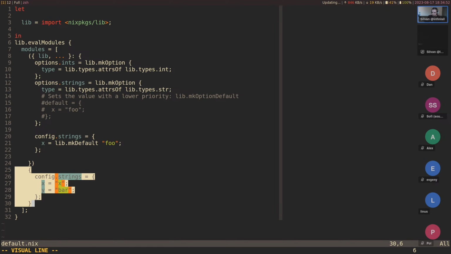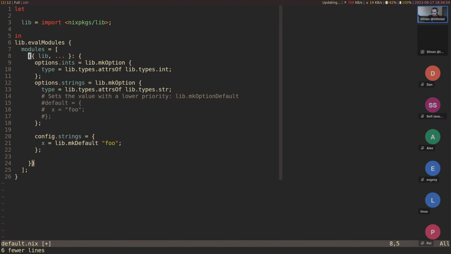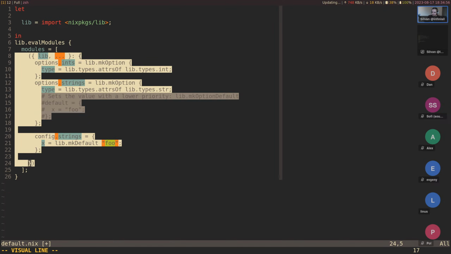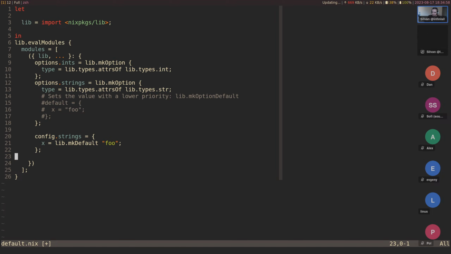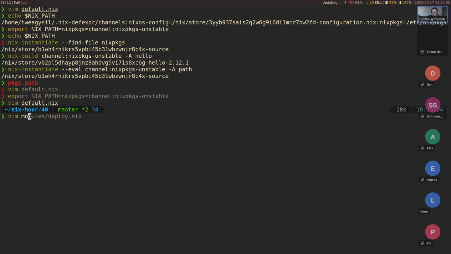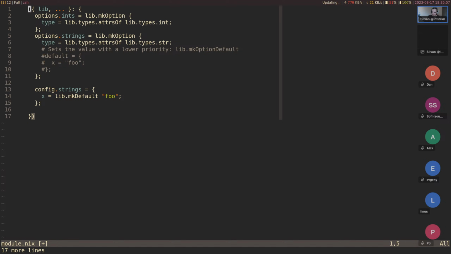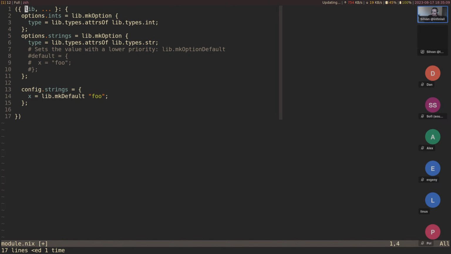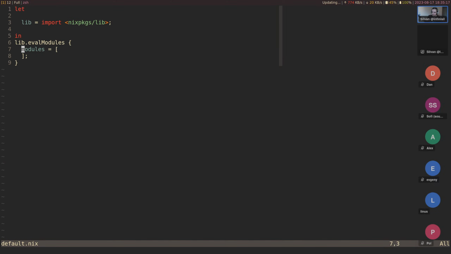So instead, I'm going to move this to a separate file. Now we can benefit from lib being in here. So we can just copy this, move it into module.nix, paste it, fix the indentation, and then go back to the default one, and we can just do module.nix here.